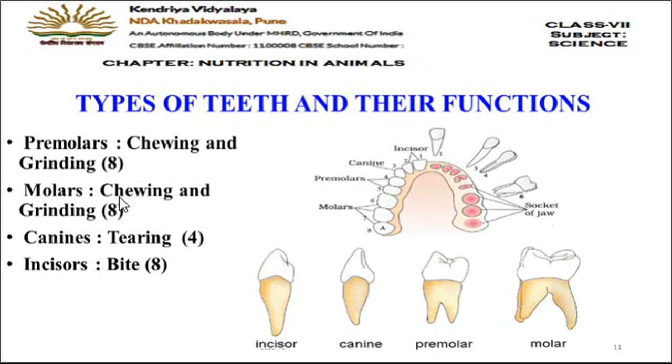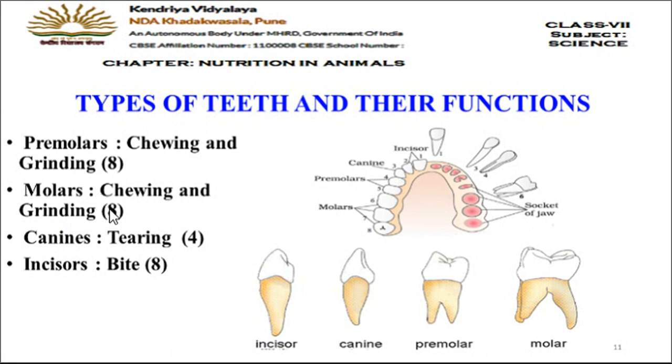Then the next types of teeth are molars and premolars. You can see the structure of premolars and molars here. You can see that their upper surface is a little broad in premolars, and much greater in the molars. Both of these teeth are called the grinding teeth, as their function is to chew and grind the food, to mix the food and grind it very properly. Molars are 8 in number, 4 in the upper jaw and 4 in the lower jaw. Premolars are also 8 in number, 4 in the upper jaw and 4 in the lower jaw. So these are the four different types of teeth present in our mouth.